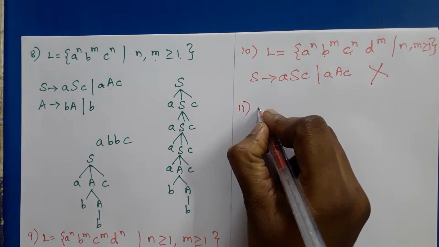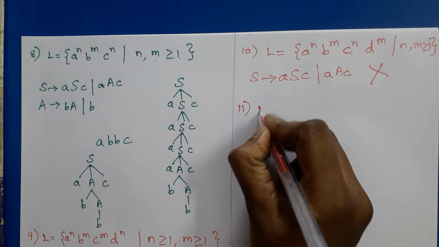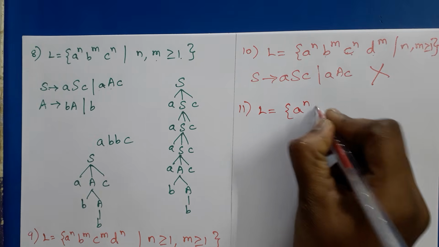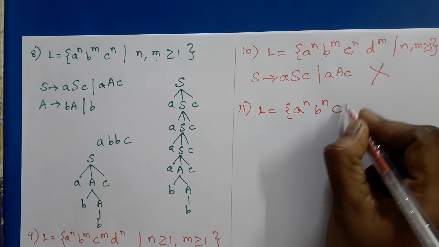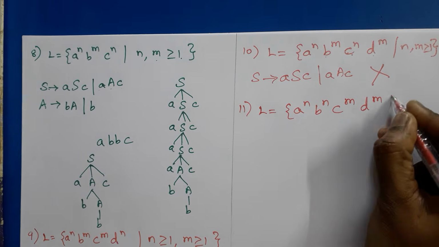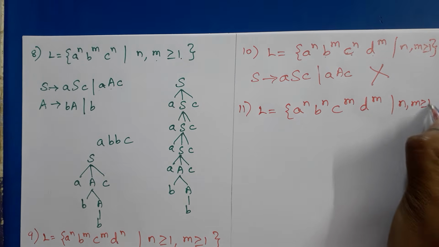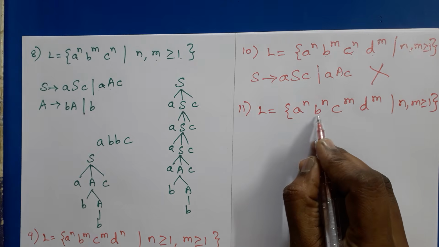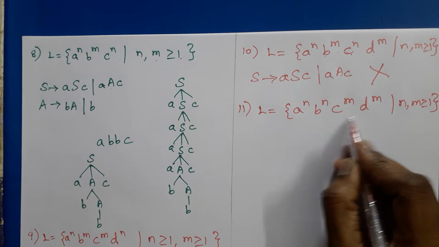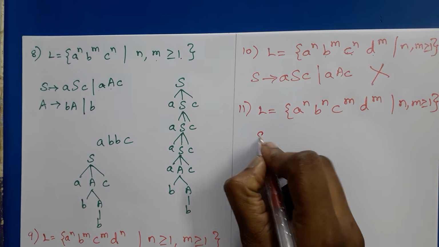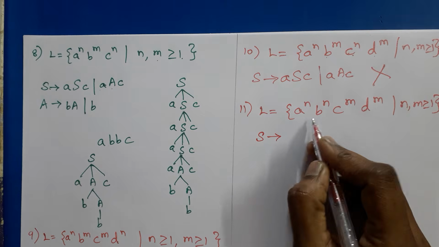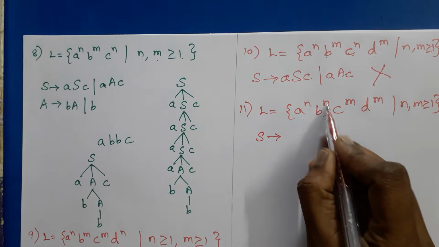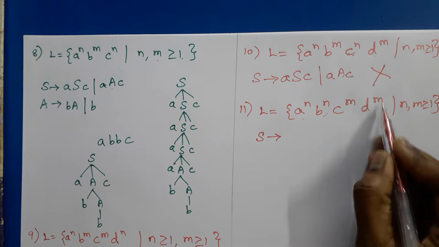The next one is L equal to A to the power n, B to the power n, C to the power m, D to the power m. For this problem we can construct the parse tree. Here the number of A's and B's are equal and C's and D's are equal. So we need one variable for retrieving this, another variable for retrieving that.